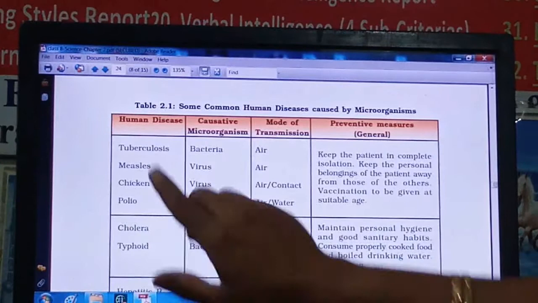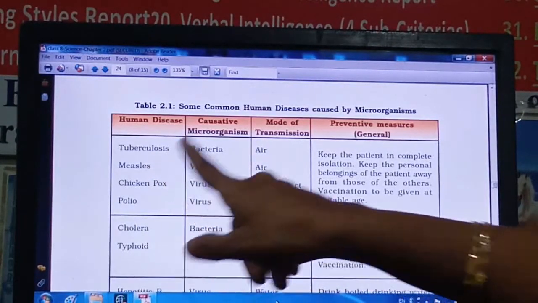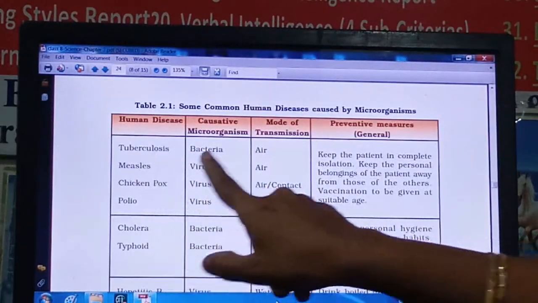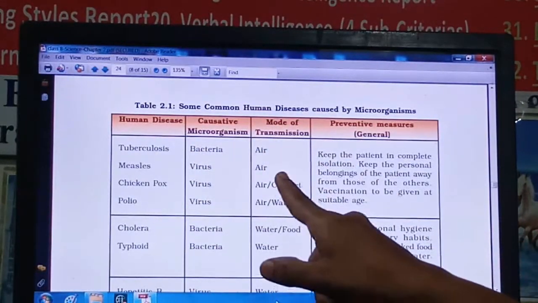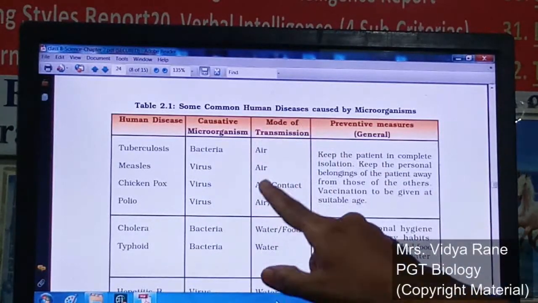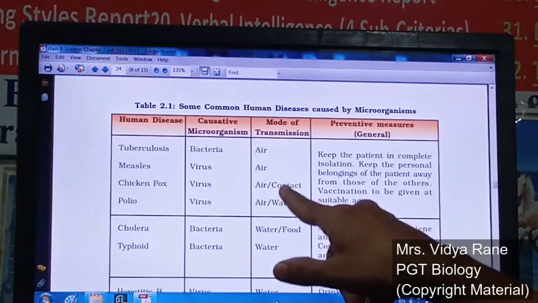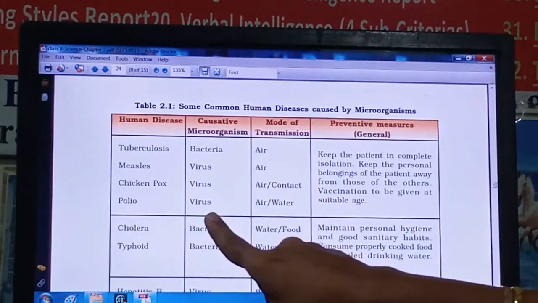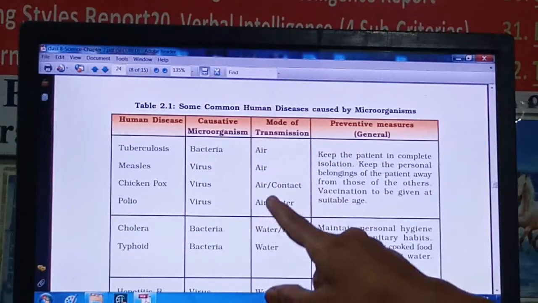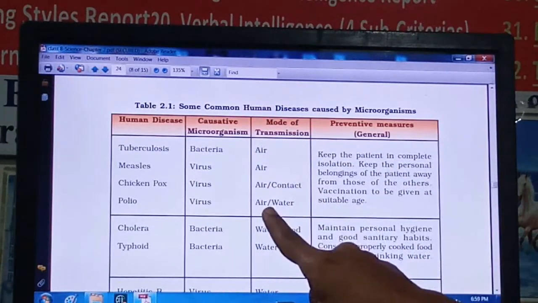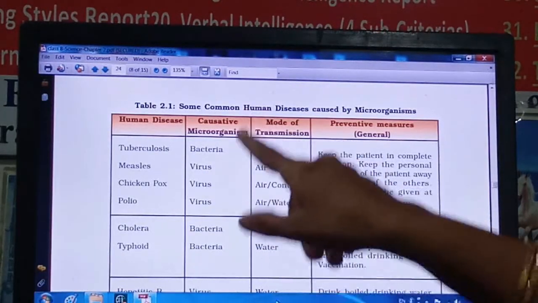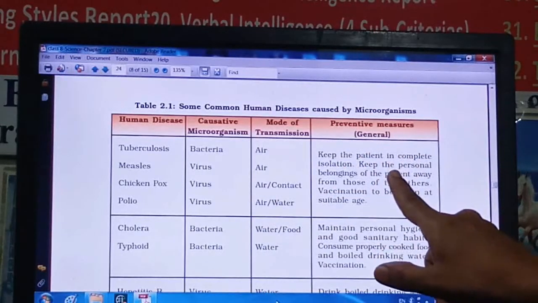See once again here, the tuberculosis disease is caused by bacteria. Mode of transmission is air. Measles is caused by a virus. It also spreads through air. Chickenpox is a viral disease. Mode of transmission is air or contact, right? Direct, indirect. Polio is caused by a virus. Mode of transmission is air. So the majority here, if you see, the mode of transmission is air, right? Even in polio virus, it is water also. So by keeping this mode of transmission in mind, see the preventive measures.